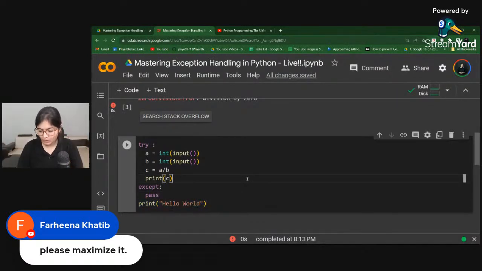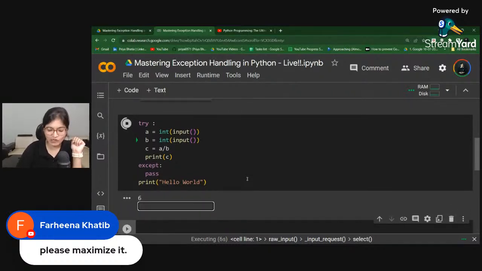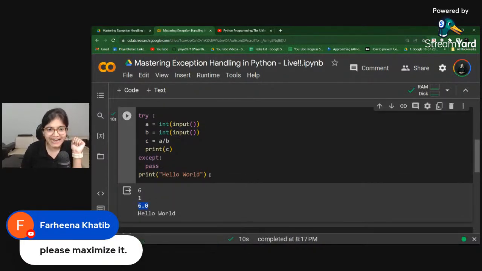So if I run this now, please try to see this very carefully. Let's say as of now I am writing the value of a as 6, and the value of b as 1. I'm getting the value of C, and after that this print statement will run. Because my denominator is 1, it will divide 6 by 1 and give me the answer 6.0 because I have printed the statement. After that, once this complete block has run, it prints hello world, and this is what is printed. I hope everyone can see this.